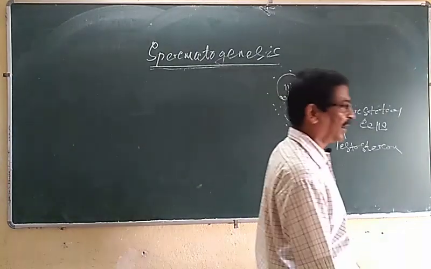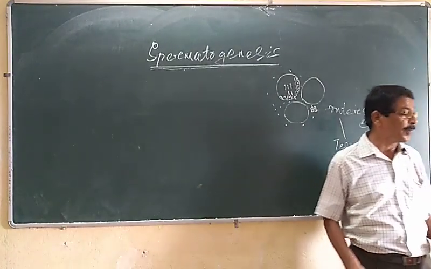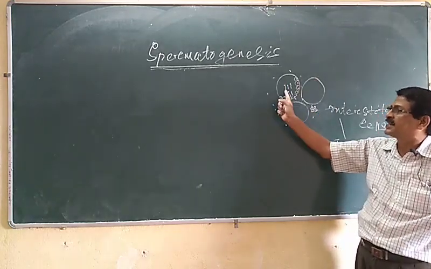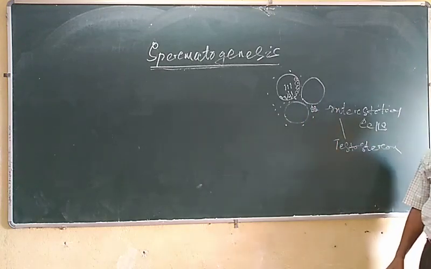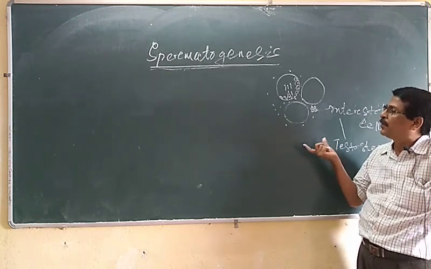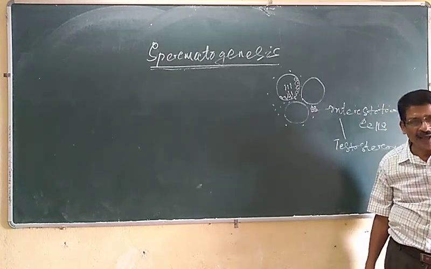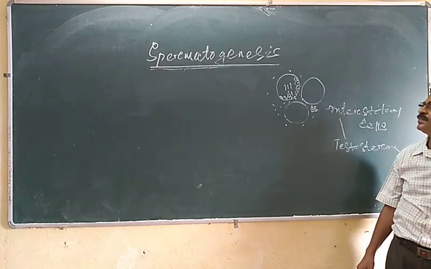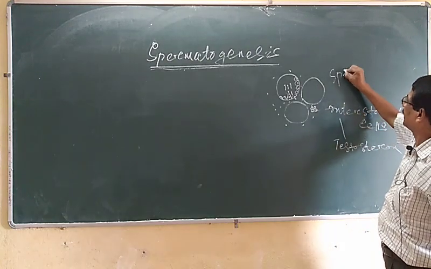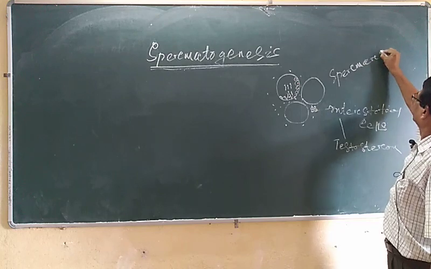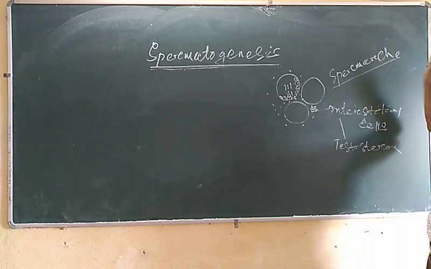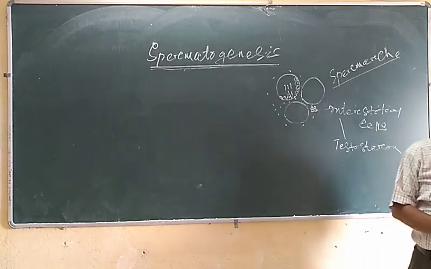It begins during puberty, at the age between 13 to 15 years, where the first formation of sperms is called spermarche.